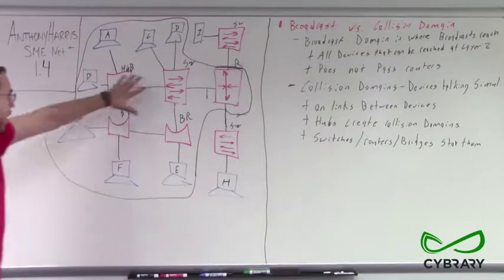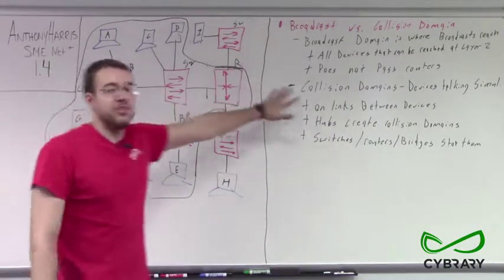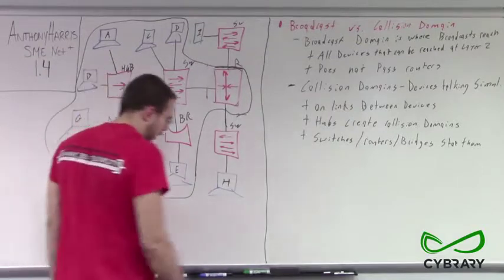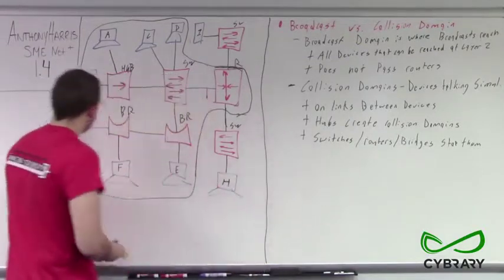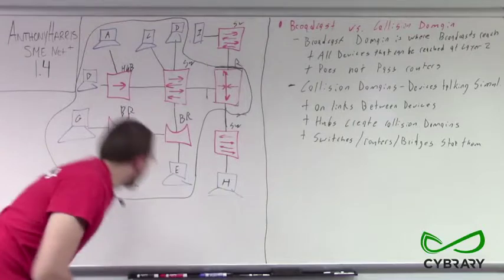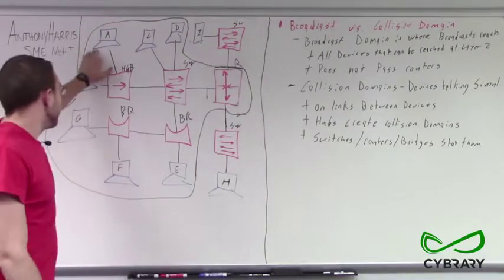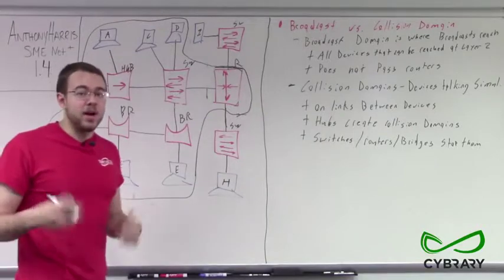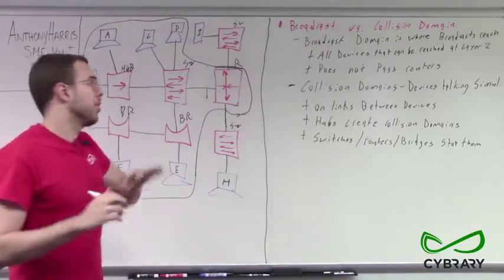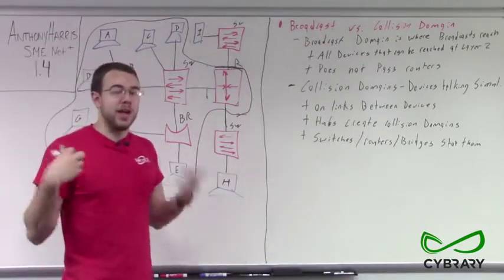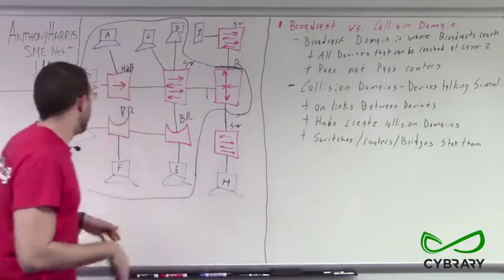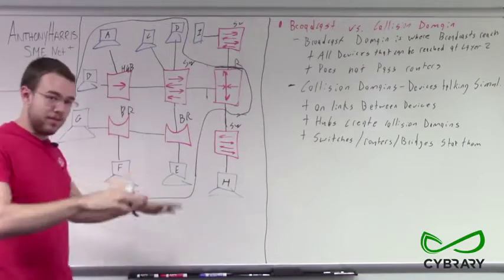So we have our broadcast domain over here. Now what about our collision domains? Our collision domains are going to be on links and they're going to be on hubs. So starting again with computer A, computer A sends out a standard packet. It sends out a direct packet. We're not talking about broadcast packets here. We're talking about a direct packet. It doesn't matter to who. We're just talking about the next step.